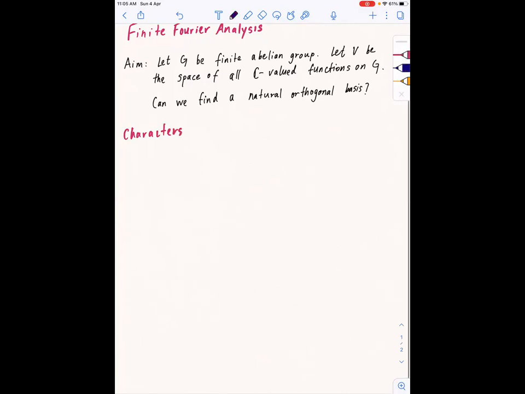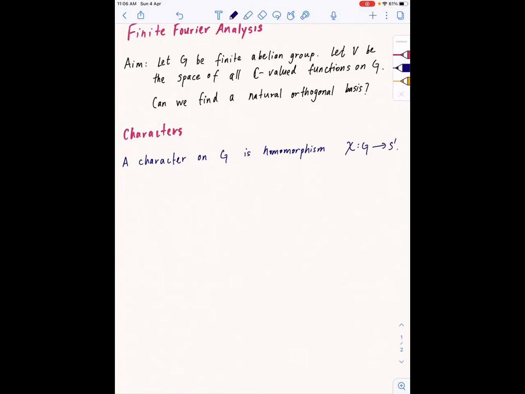So what is a character? A character on G, where G is a finite abelian group for me, is a homomorphism phi from G to the circle. You can imagine the circle as all complex numbers with length 1.